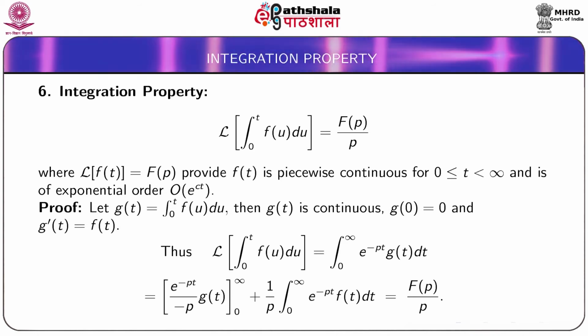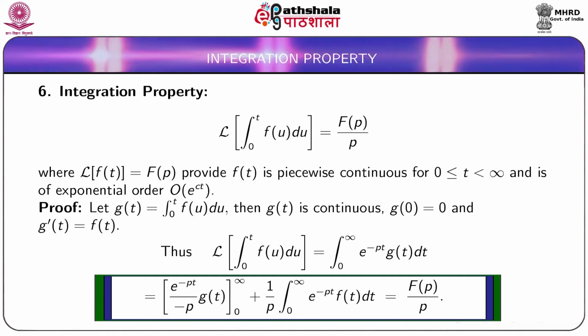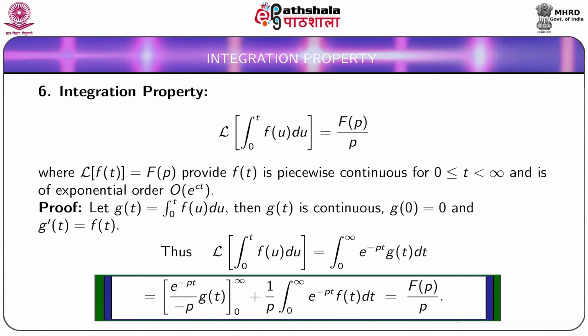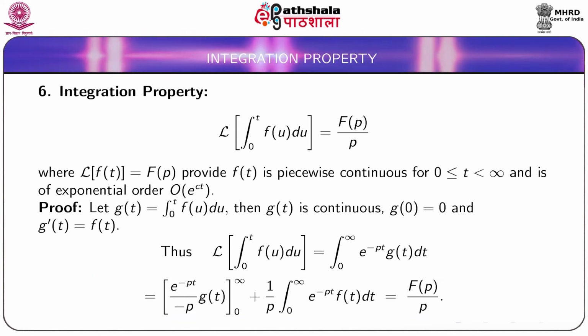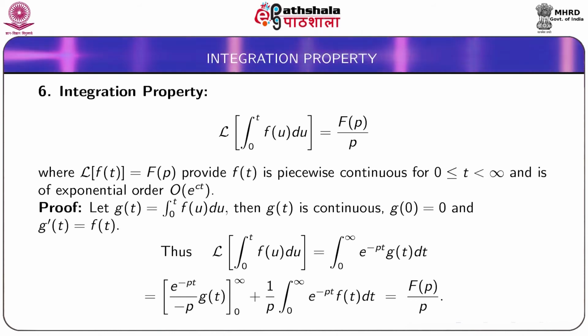If we integrate by parts, then we get e to the power minus pt by minus p into g(t) from 0 to infinity plus 1 by p times the integral from 0 to infinity of e to the power minus pt f(t) dt. Now, the first term is 0 and the second term gives 1 by p into capital F(p).